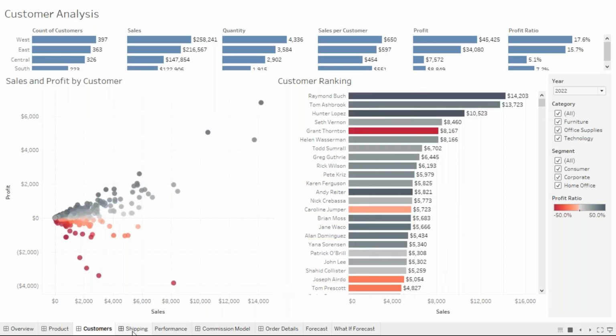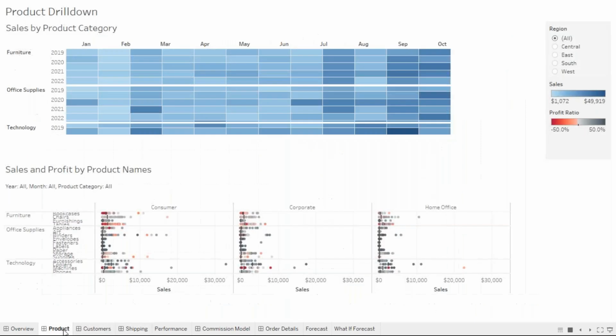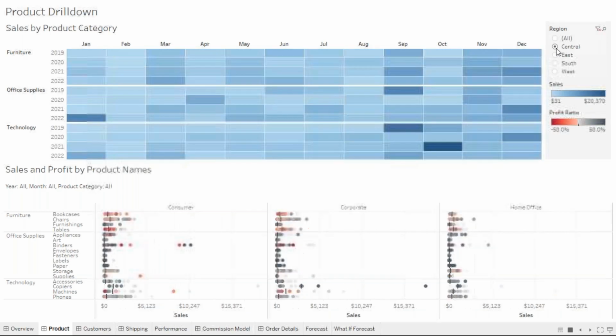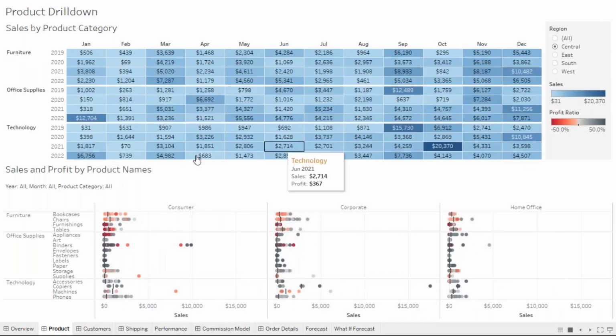So you can go with one more dashboard next. The product dashboard, which can give us product related information. Okay, each product wise how was the sales, right? Each month wise you can see here furniture, office supplies, technologies. We have 3 different categories, and each year wise how was the sales. Okay, year and month wise how was the sales in the different categories. So we have the filters and central region. If I select the central region, how much are the sales in the central region. Okay, so this is all.